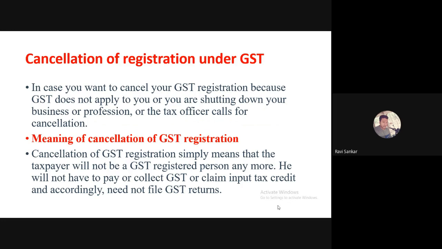Revenue facility to get registration from GST.